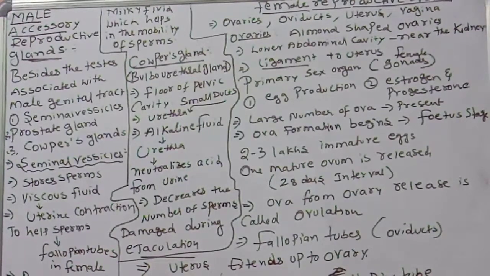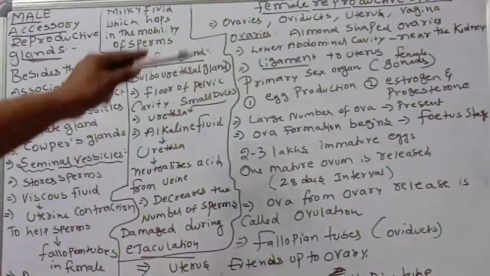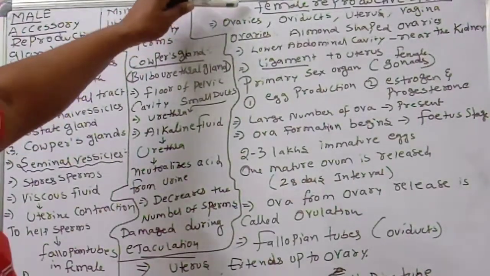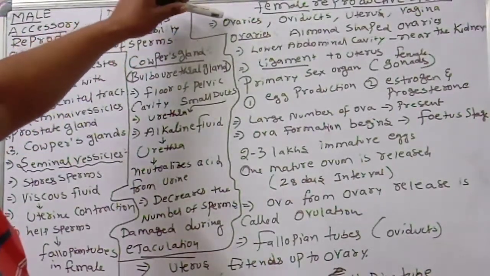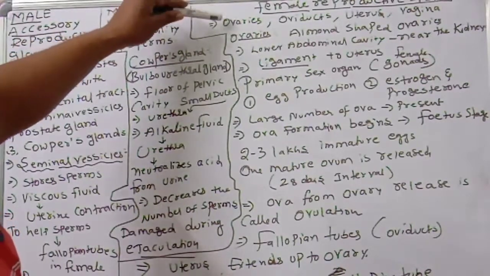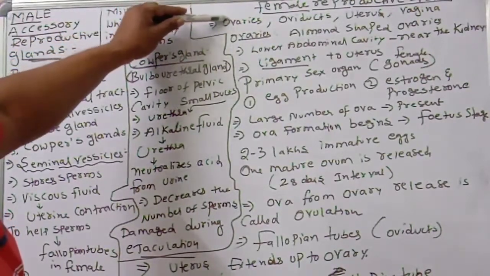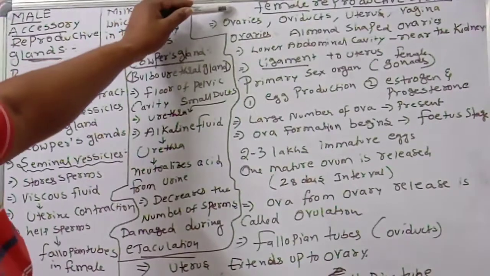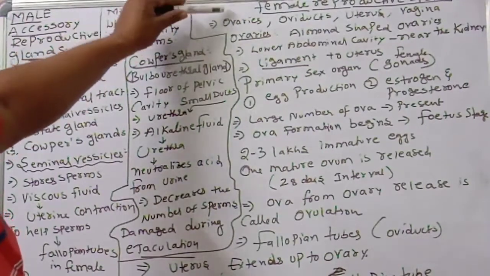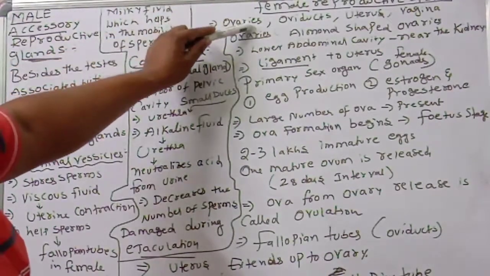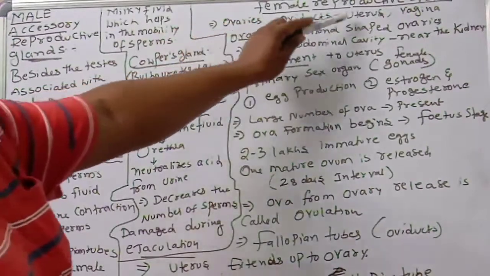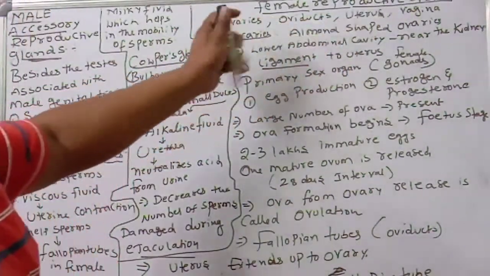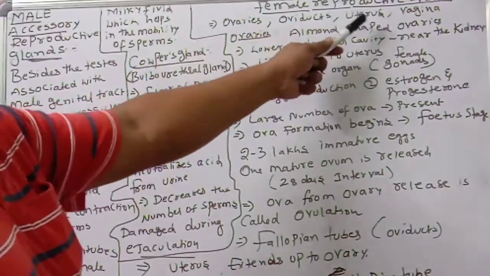Okay, one second, children. We are discussing the female reproductive system. The female reproductive system is a little more complex, because in the ovary different follicles are there. So what are the parts of the female reproductive system? Ovaries, oviducts, uterus, vagina.